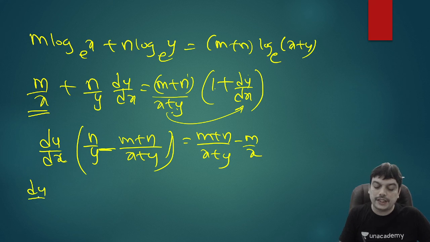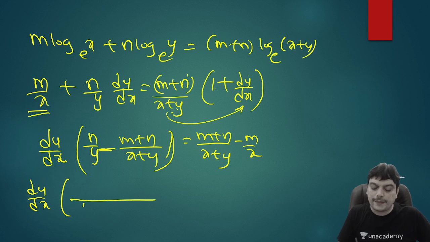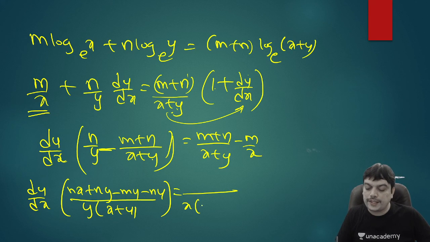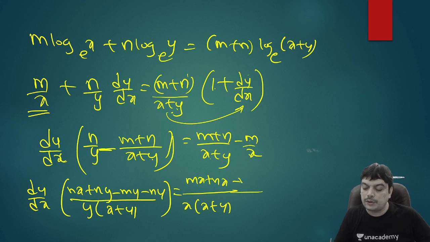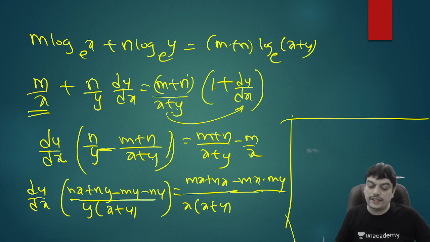So dy by dx into LCM is y into x plus y here, and this x plus y multiplies here, you get nx plus ny. This y multiplies here, you get minus my minus ny. The same way in RHS, LCM is x into x plus y. So this x multiplies here, you get mx plus nx, and that x plus y multiplies here, you get minus mx minus my. Once you do this manipulation, you can see that this ny will cancel here, mx will cancel, and both the denominators x plus y also will cancel.